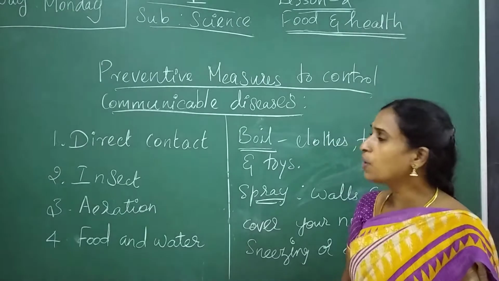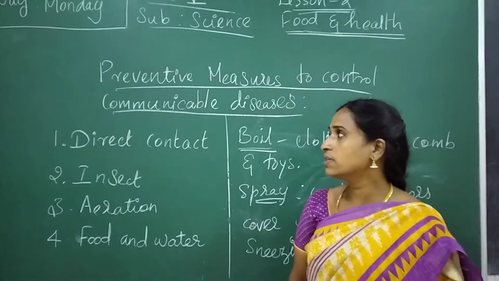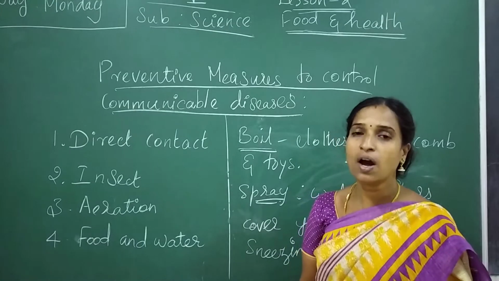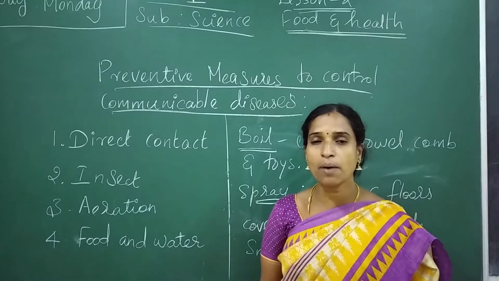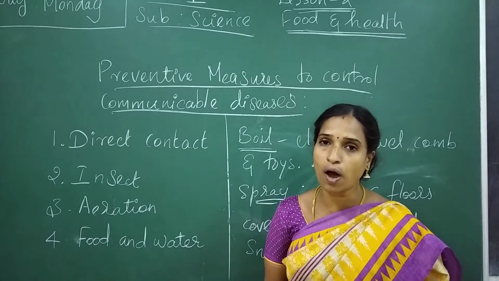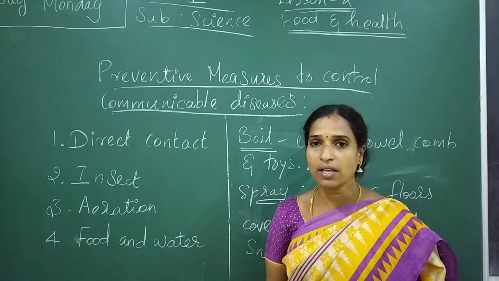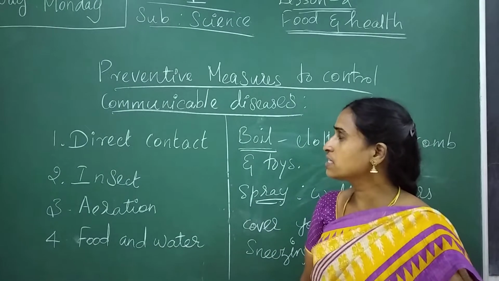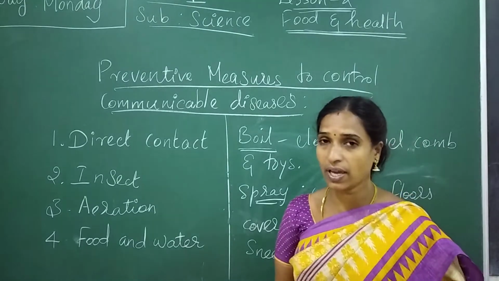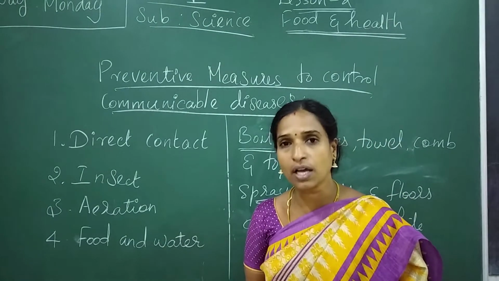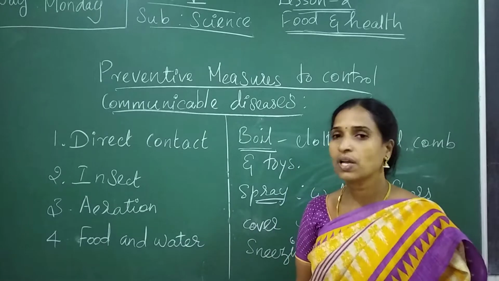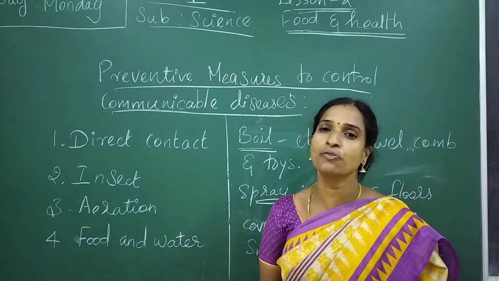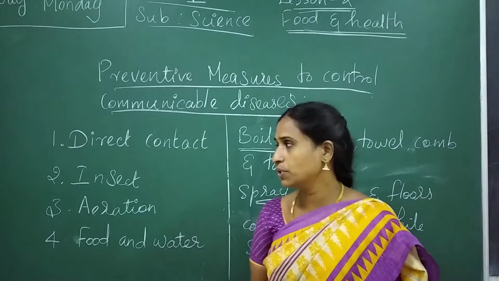See here, how can we control communicable diseases? Yes, we can control them. How is it possible? There are some methods we have to follow. When we follow such methods, communicable diseases can be controlled. What are the methods? What are the things we have to follow? That is the question here.